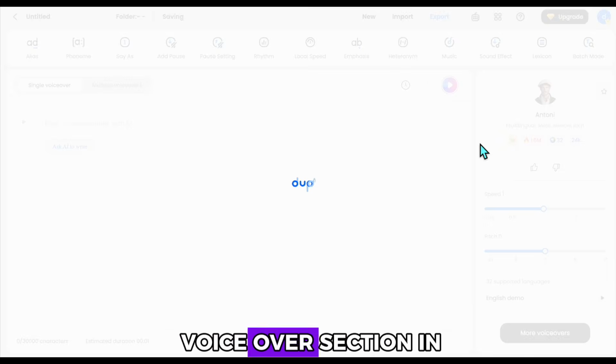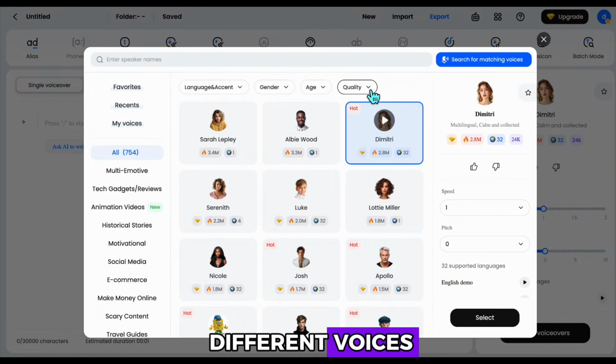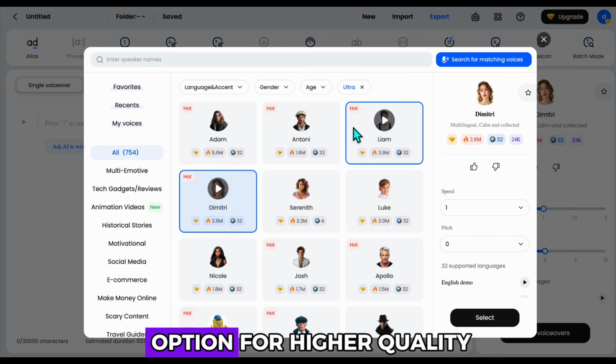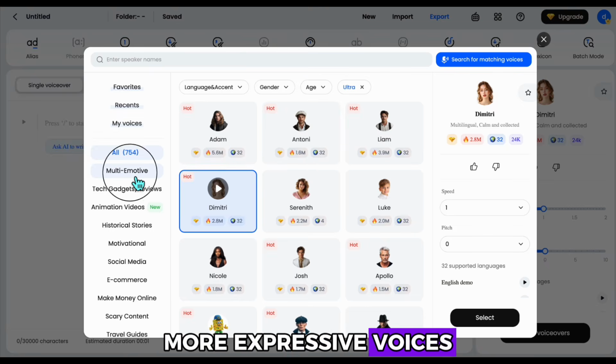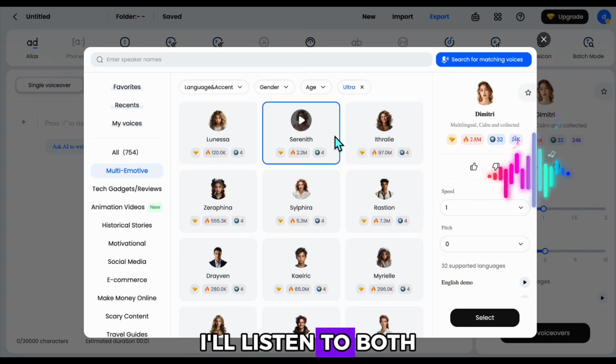I go to the voiceover section in DupDub. Here, by clicking at the top, I can choose different voices. I select the Ultra option for higher quality, more expressive voices. You can also choose different emotional tones. For example, I'll listen to both the happy and sad versions of a few voices.